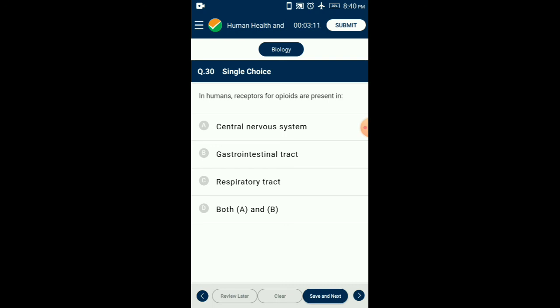Heroin is obtained by acetylation of morphine, which is extracted from the latex of poppy plant Papaver somniferum, generally taken by snorting, and is a depressant and slows down body functions. So the answer for this question is option D. In humans, receptors for opioids are present in both A and B, central nervous system and gastrointestinal tract.